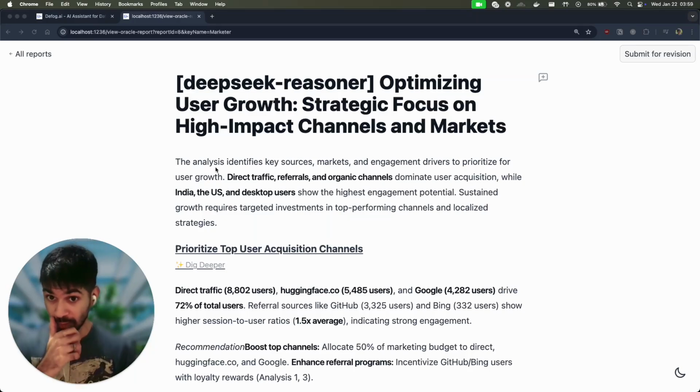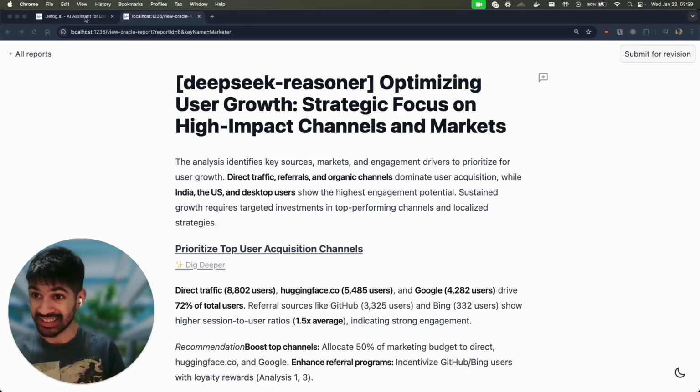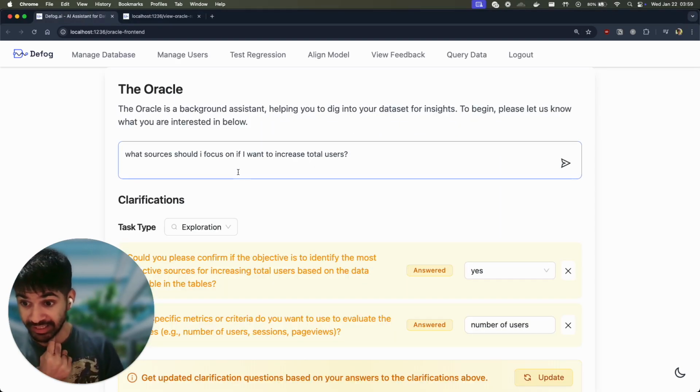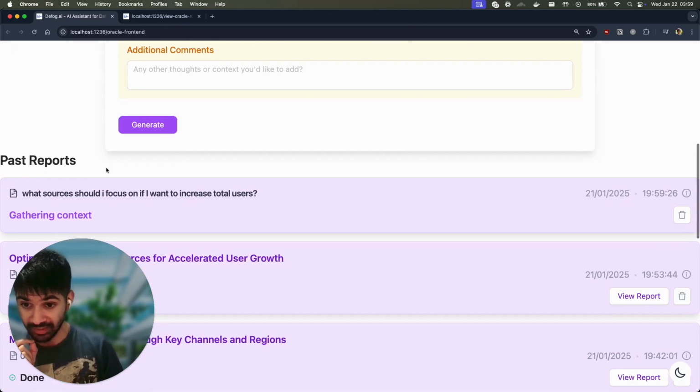I wanted to do a quick demo of what happens if you flat out replace O1 with deepseek-reasoner inside your code base. I have a product right now where it's connecting to my Google Analytics, and it's going to do a bunch of data analytics on top of that. I'm just going to click on generate.